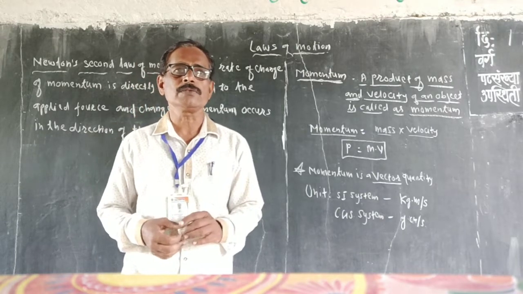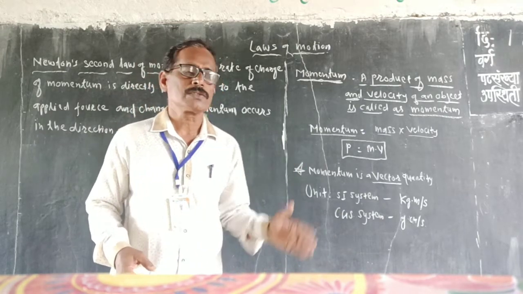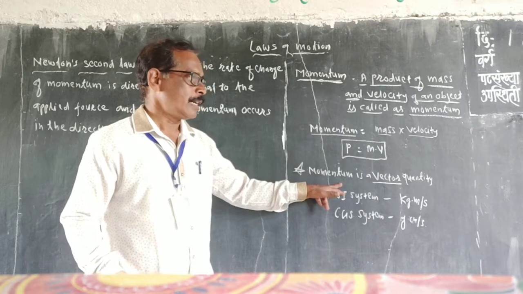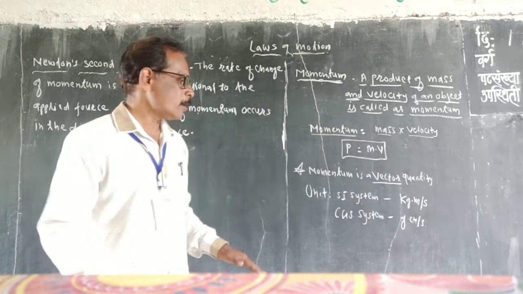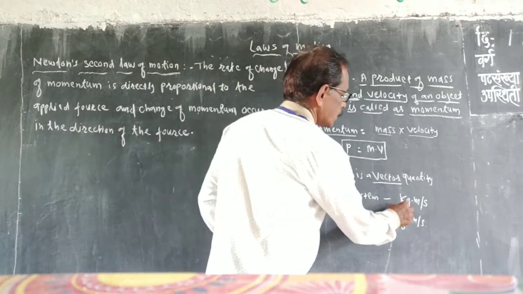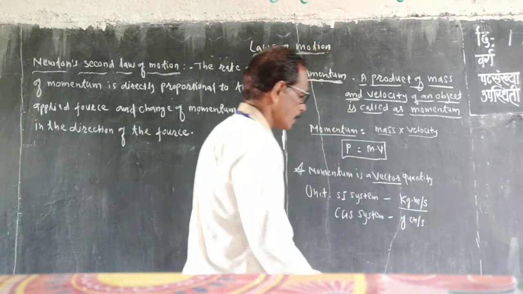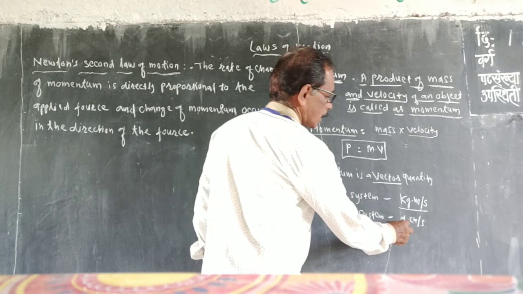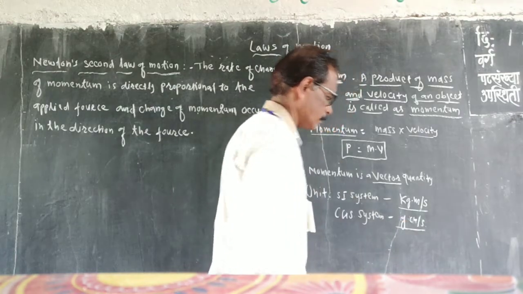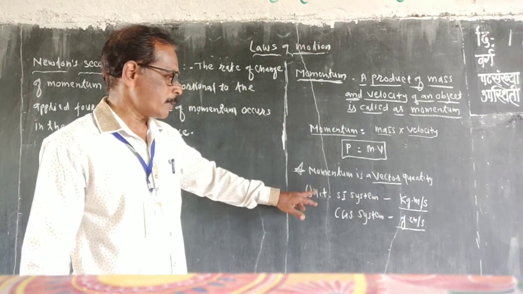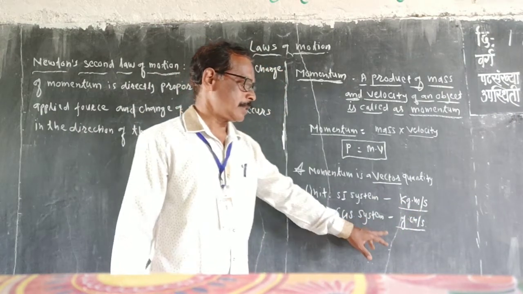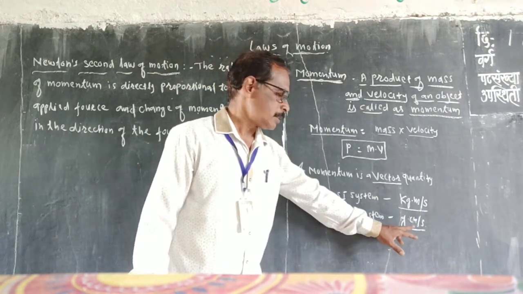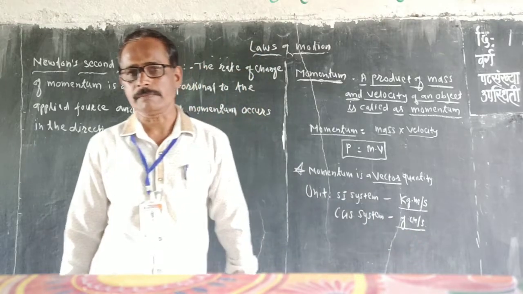The unit of momentum in the SI system is kilogram meter per second, and in the CGS system it is gram centimeter per second.